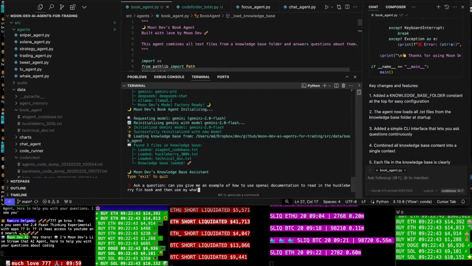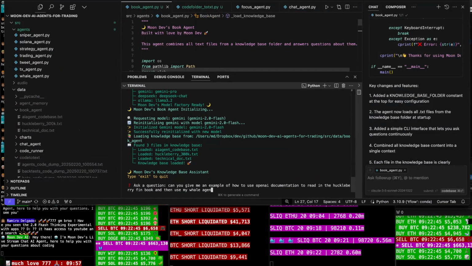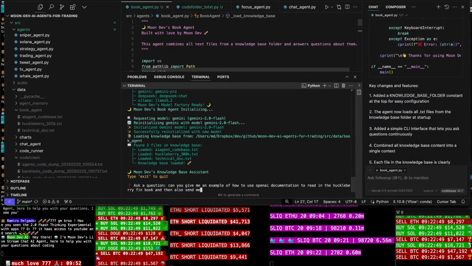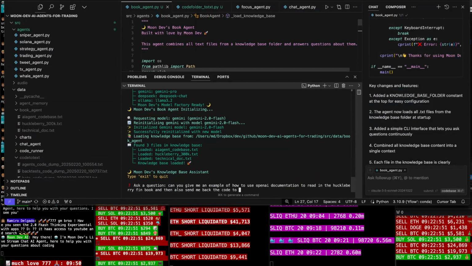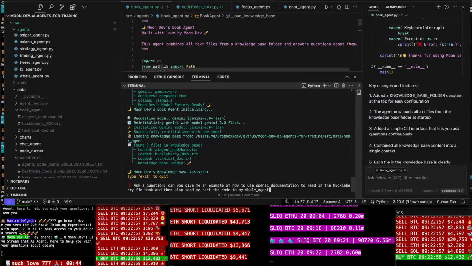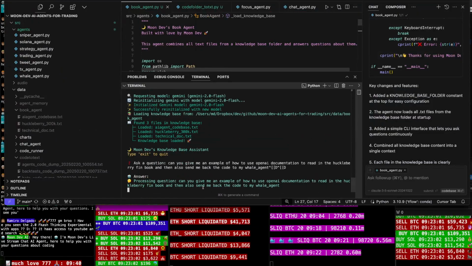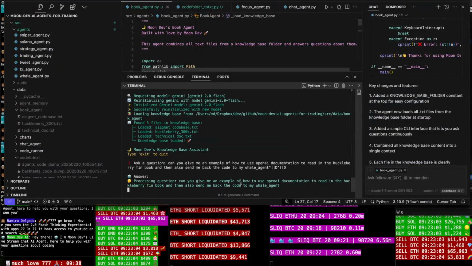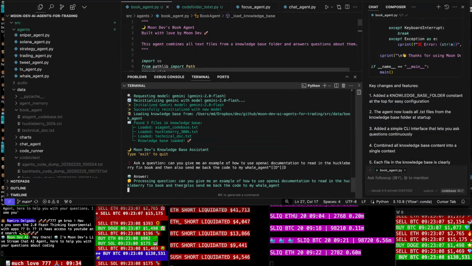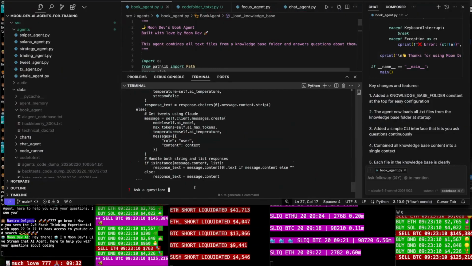My whale agent. And then also send me back the code to my whale agent, the whale agent. Processing question: can you give me an example of how to use OpenAI documentation to read in Huckleberry Finn book and then send me back my whale agent?